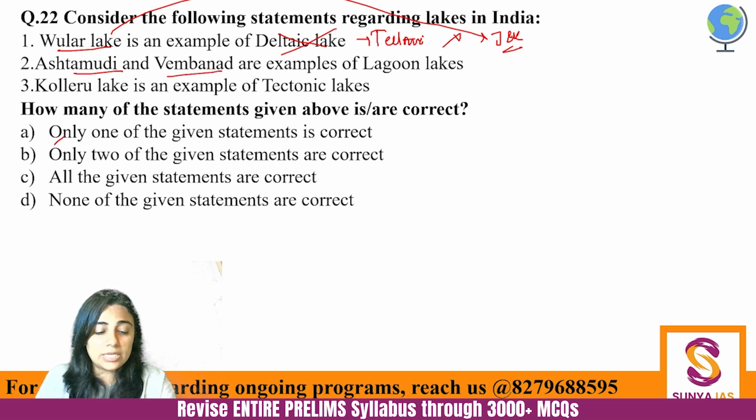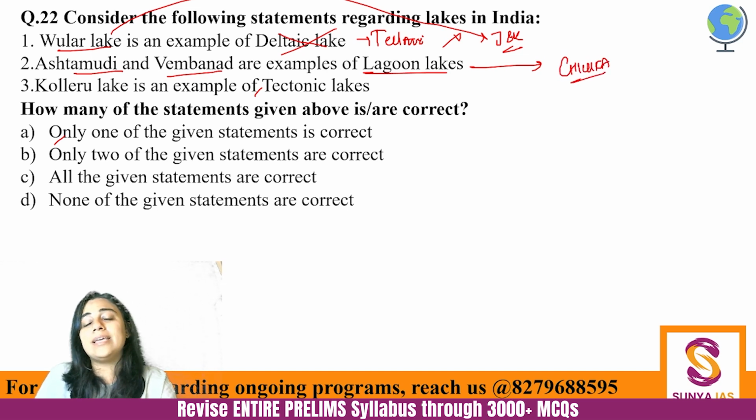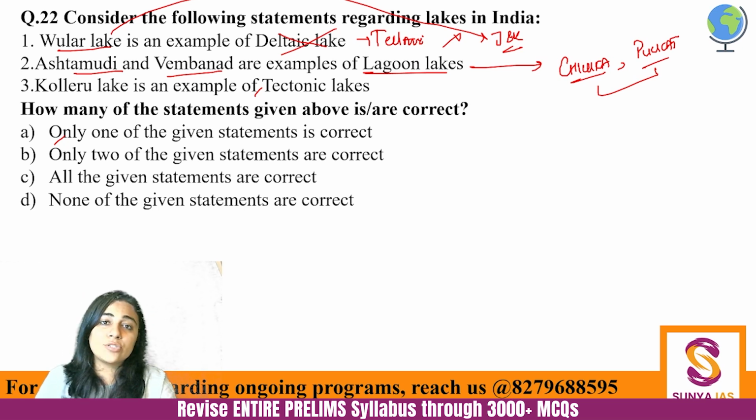Ashtamudi and Vembanad, both of them very important in Kerala. We have already talked about Vembanad. And they are lagoon lakes. This is important. Which are some other lagoon lakes? Chilika Lake, very important lagoon lake. Then Pulicat Lake, both these are in Andhra. Okay? Chilika, Pulicat, both of them are lagoon lakes. So second is correct. And Koleru Lake is in Andhra, but Koleru Lake is not a tectonic lake.